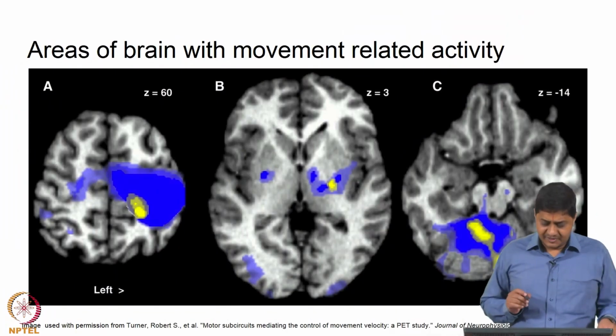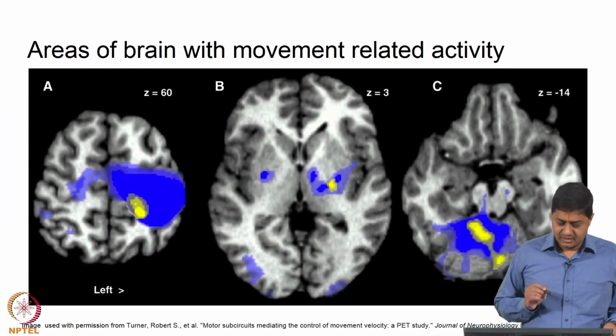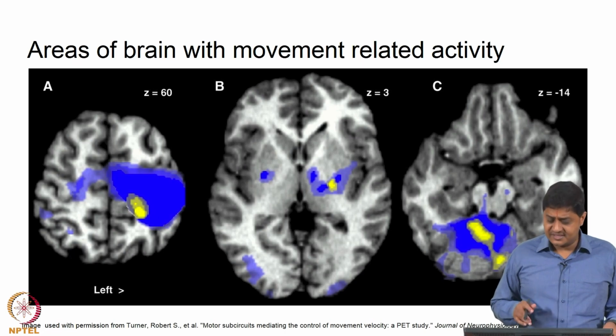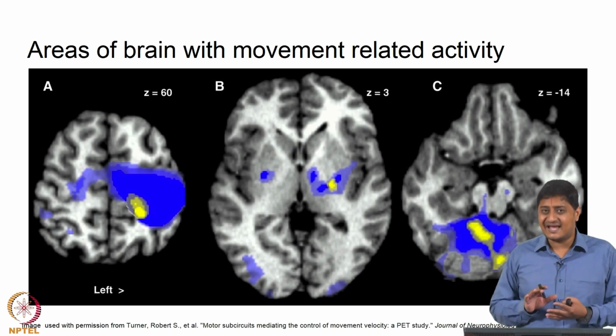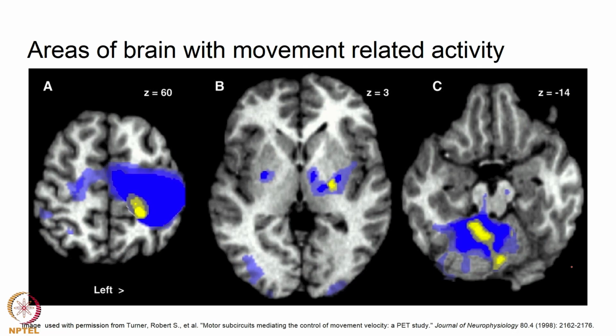So, here we have a picture showing movement related activity. This is a PET scan put on top of an fMRI image to highlight which particular areas of the brain are active during which particular movement, right.